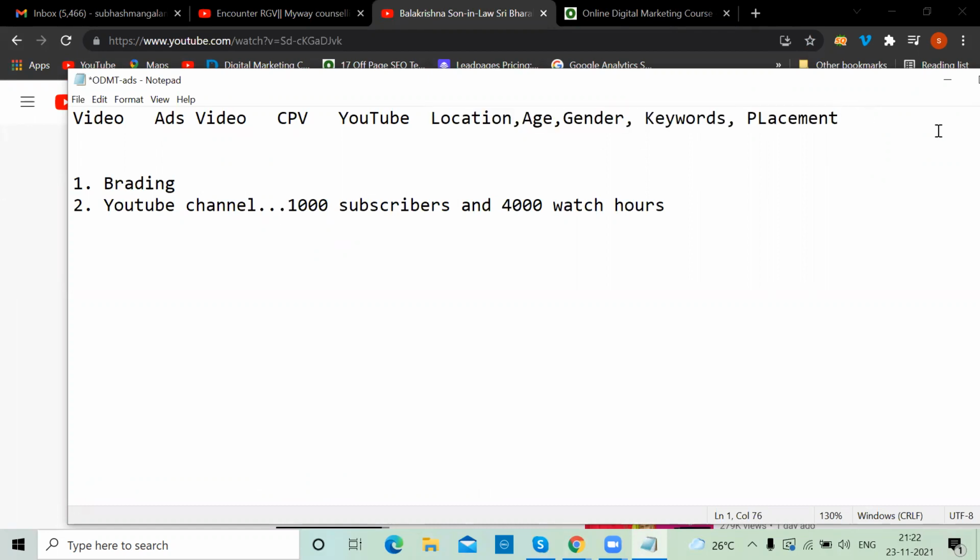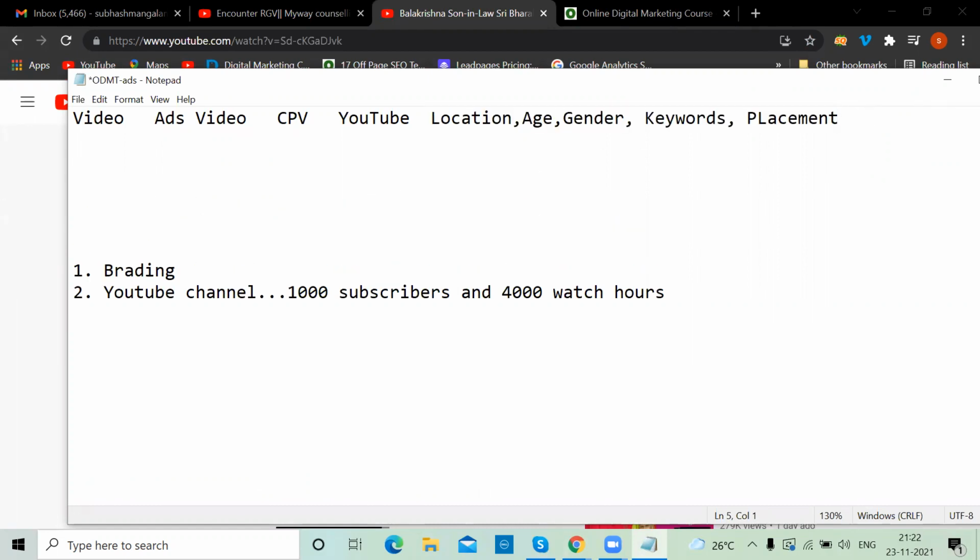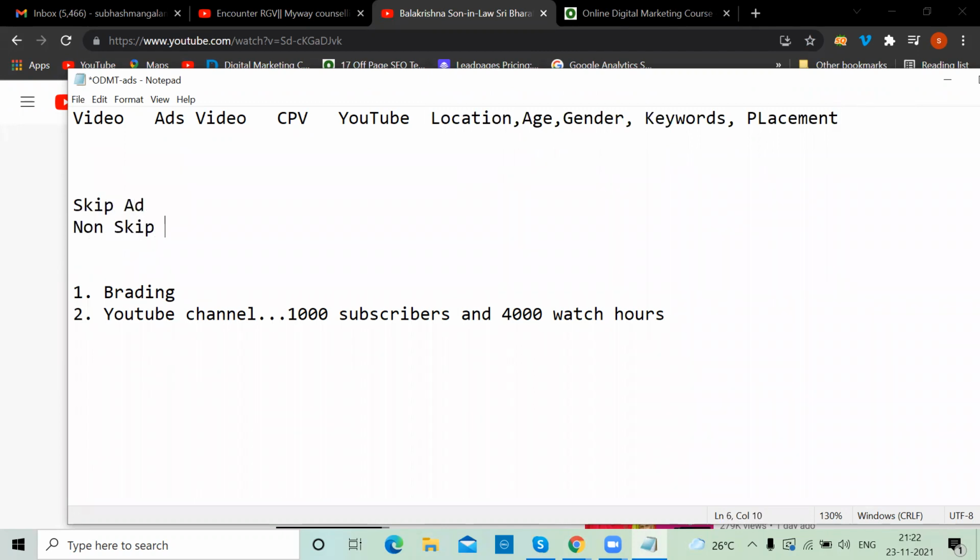Right. And you can also remember skip ad, non-skip ad. So most of the time you might have observed that while you play a video, suddenly an ad comes. Shashi, do you know after how many seconds the skip ad option will come? 5 seconds, sir. So till 5 seconds you have to wait. After that skip ad will appear, then you can skip it.